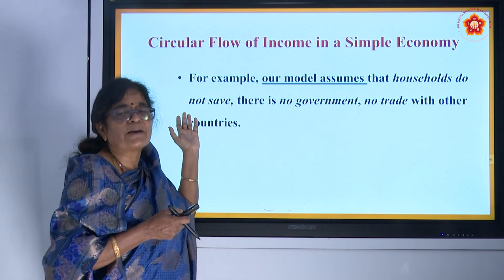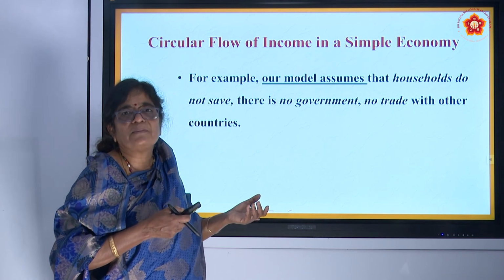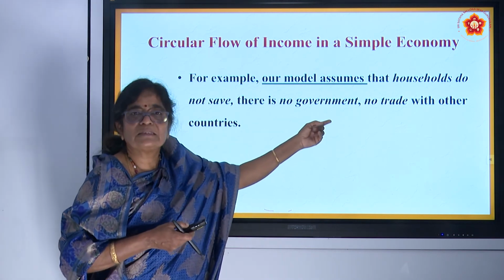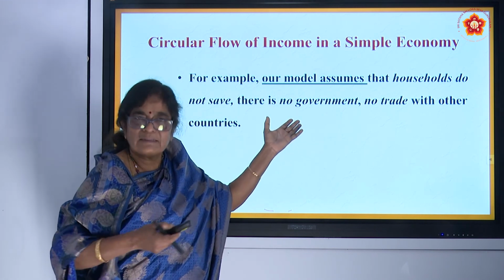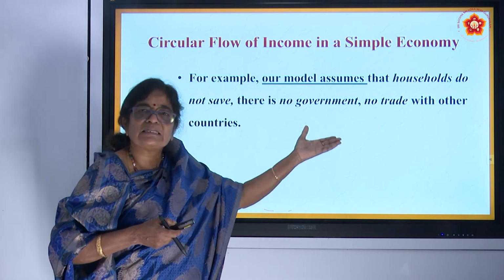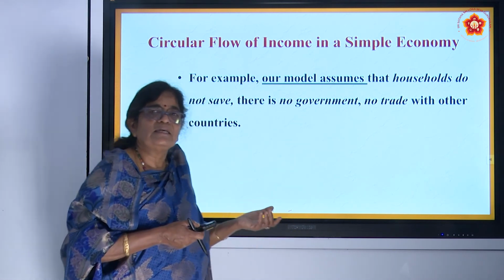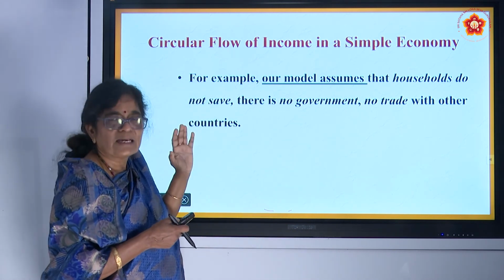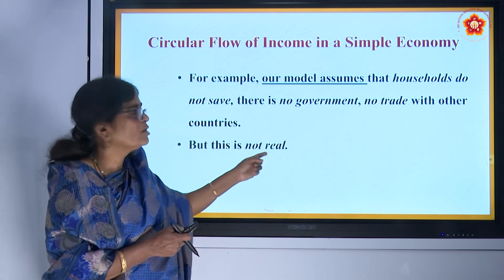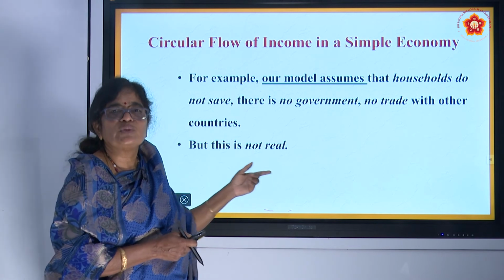It really doesn't happen. People always save some part of their income for future use. Also, there is no government, but the government is always there in the real world. And no trade with other countries means no external sector, no import and export, but that is an assumption in this model. This is not a real economic situation.